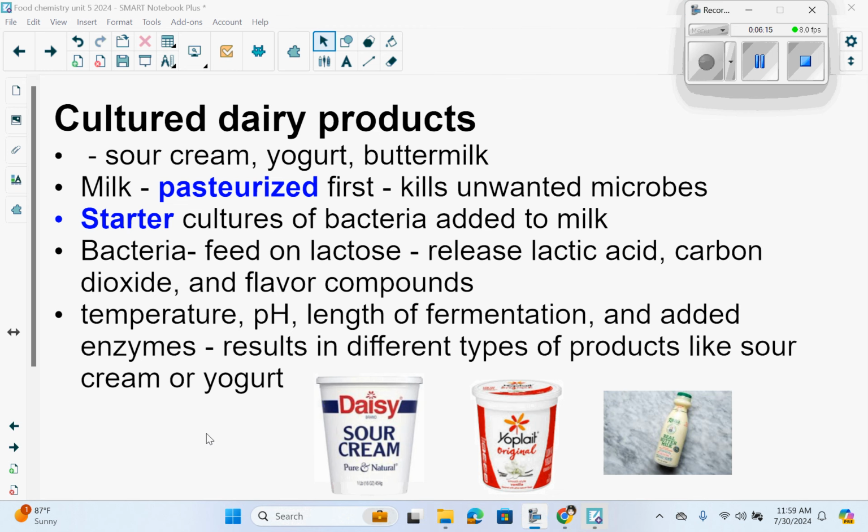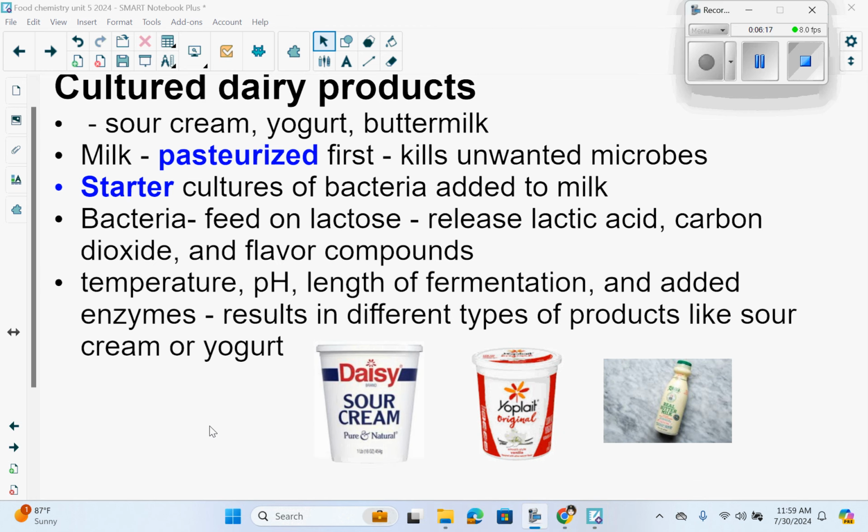Then you have starter cultures of bacteria that are added to the milk. The bacteria feed on lactose. They release lactic acid, carbon dioxide, and flavor compounds. Temperature, pH, length of fermentation, and added enzymes, these result in different types of products like your sour cream or yogurt.